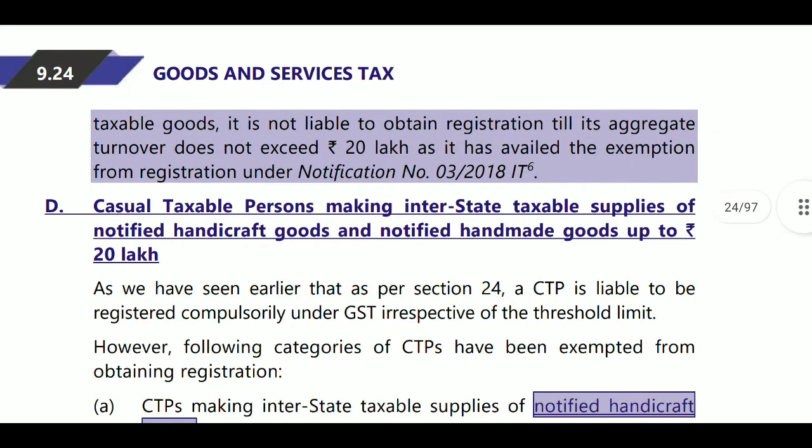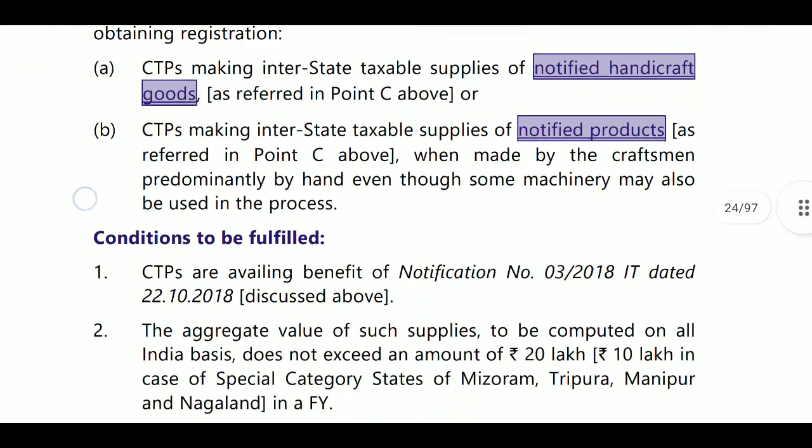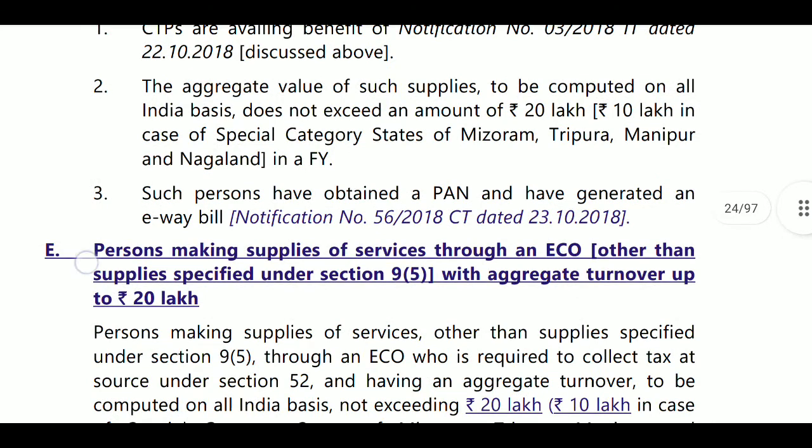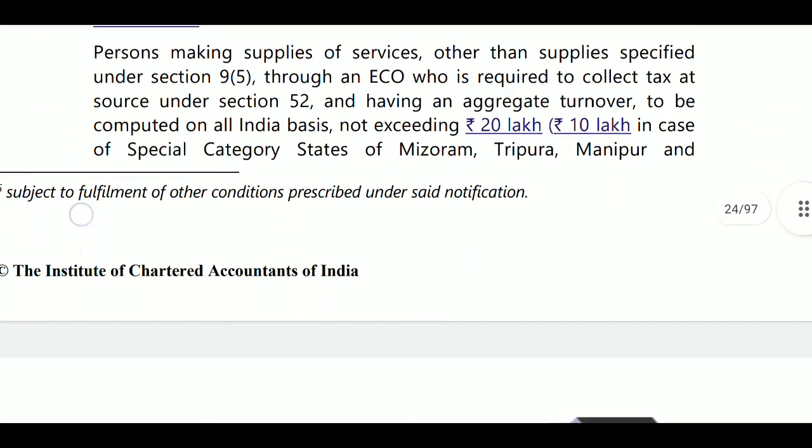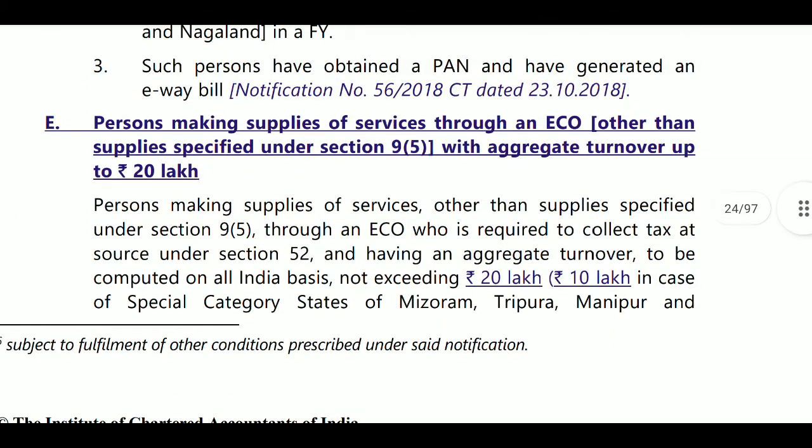Next, casual taxable persons making interstate taxable supplies of notified handicraft goods and notified handmade goods. Here also the conditions we discussed above are the same. Next, another person who is an e-commerce operator.